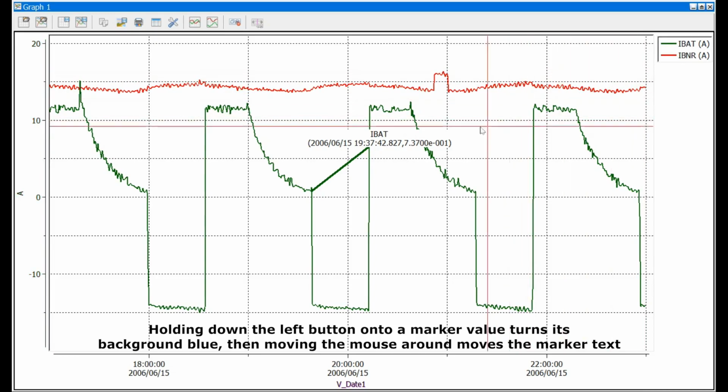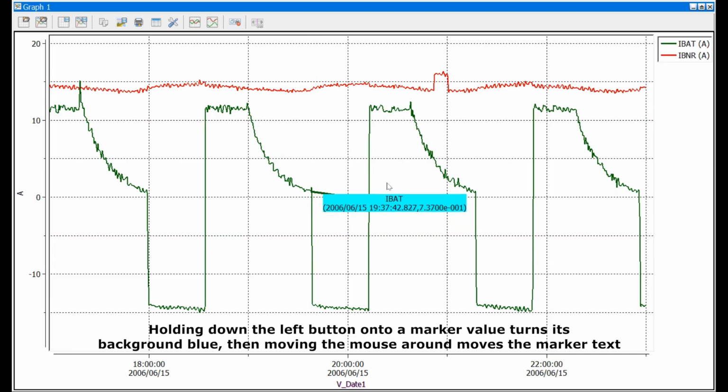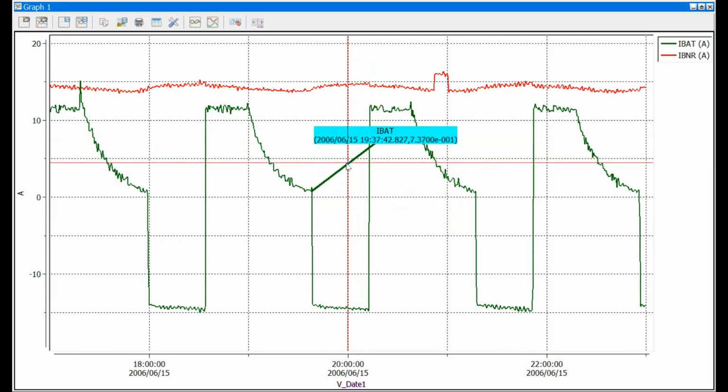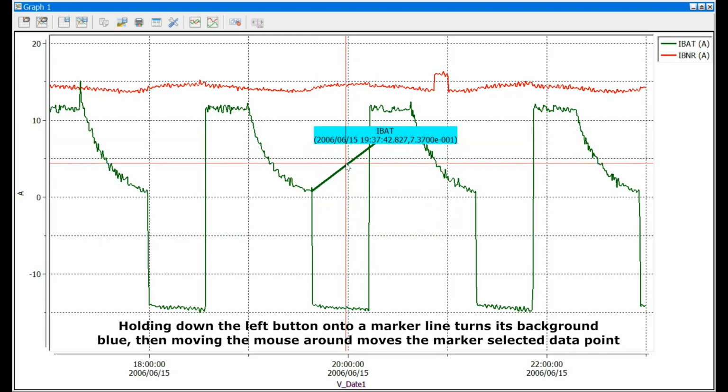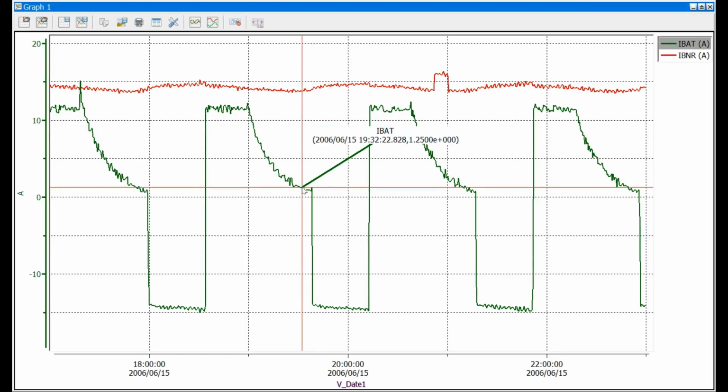Holding down the left button onto a marker value turns its background blue, then, moving the mouse around moves the marker text. Holding down the left button onto a marker line turns its background blue, then, moving the mouse around moves the marker selected data point.